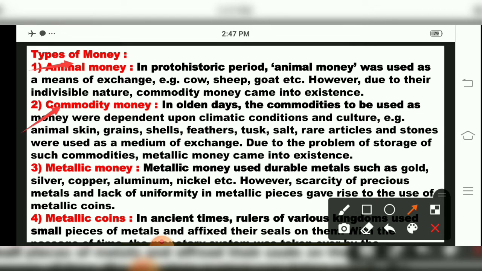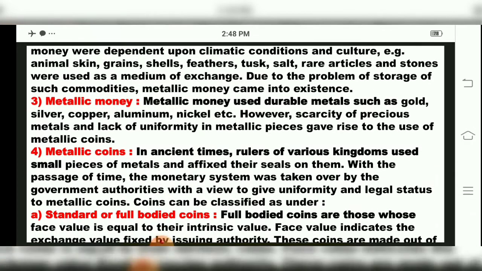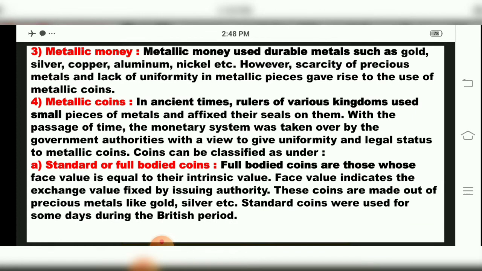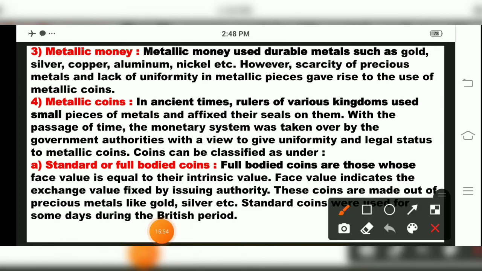Then the third type of money is metallic money. Metallic money means gold and silver coins. Even now we use gold, silver, copper, aluminium, and nickel coins. These were olden days money. So metallic money means money of metals, and in those metals there will be gold, silver, copper, aluminium, nickel, etc. But scarcity of precious metals and lack of uniformity in metallic pieces gave rise to the use of metallic coins. Metallic money was there, but scarcity was there, then metallic coins came into existence.